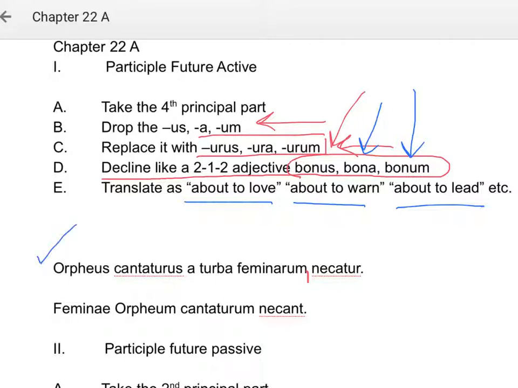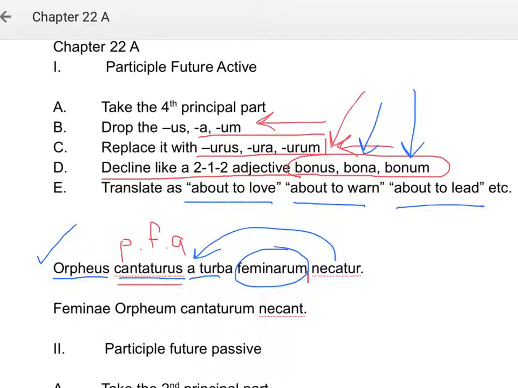Here's an example. Orpheus cantaturus a turba feminarum necatur. It says Orpheus, about to sing, is killed by a crowd of women. The participle future active is cantaturus.